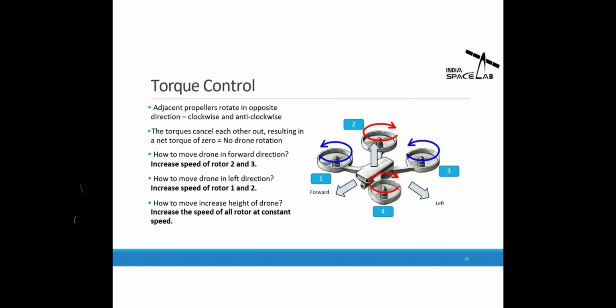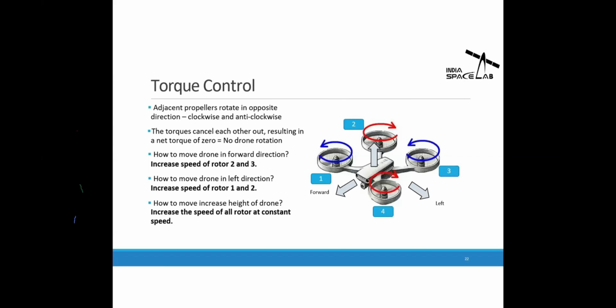And there is one interesting thing regarding the yaw moment. For doing the yaw moment, we have to increase the speed of the opposite motor, not the adjacent. And one more important thing, in the drone there are two clockwise motors and two anti-clockwise motors. And you're surprised, why is this? Why not all four clockwise or all four anti-clockwise?